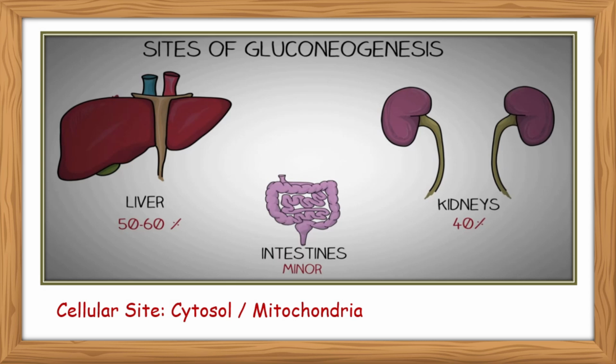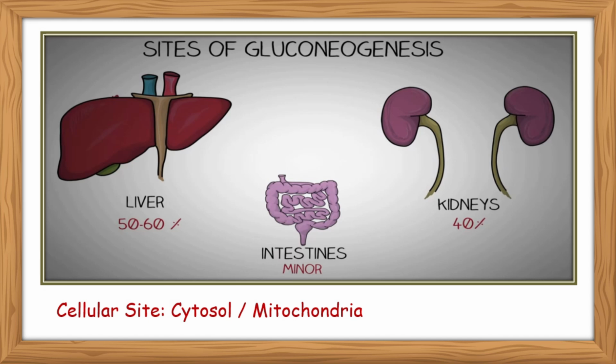Sites of gluconeogenesis: the liver and the renal cortex of the kidneys are the main sites for gluconeogenesis, as they contain the necessary enzymes, including glucose 6 phosphatase, to release glucose into the bloodstream. The liver mainly uses lactate, alanine and glycerol for this process.